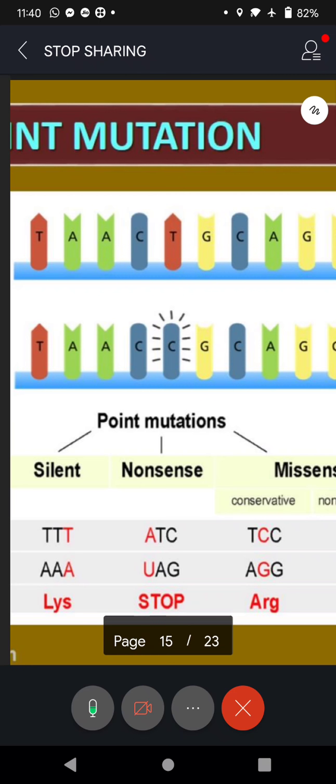So we are saying deoxyribo, right? That is the name, because the ribose molecule doesn't have one oxygen atom. We are saying deoxyribose. Then comes the phosphate molecule. Then comes nitrogenous bases.